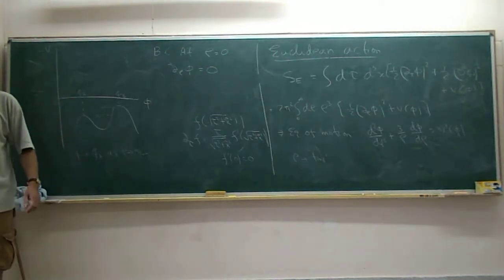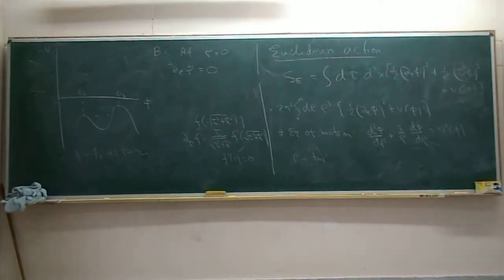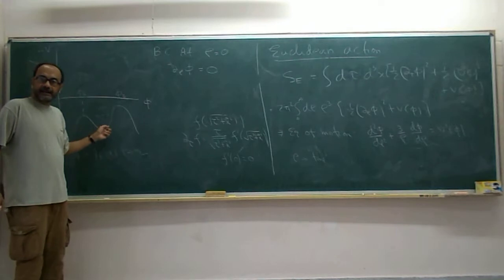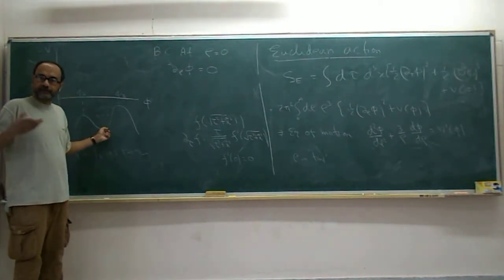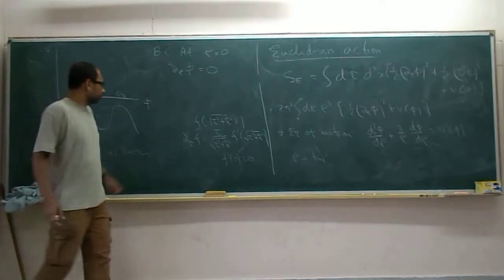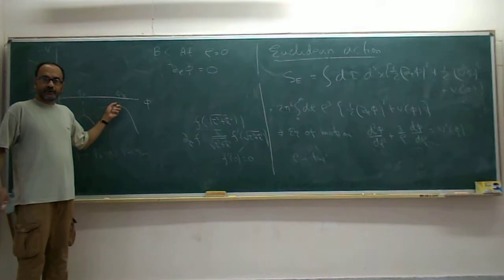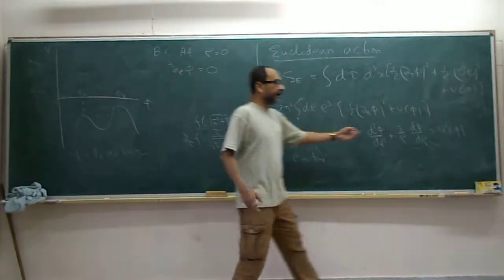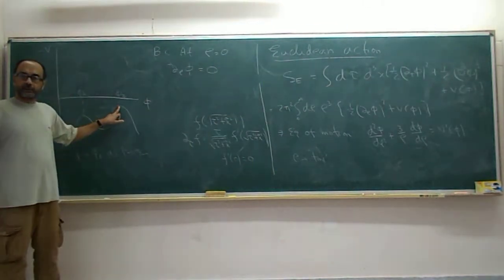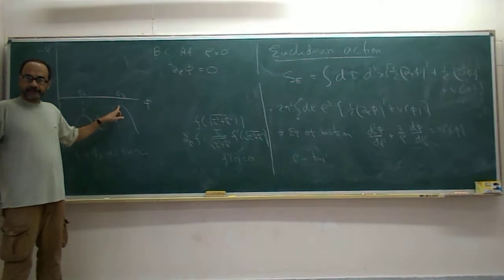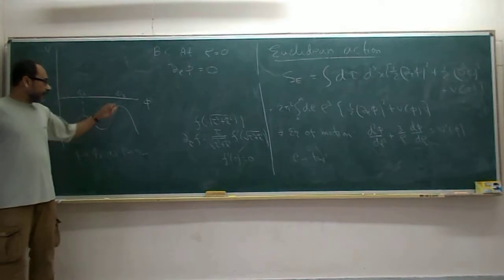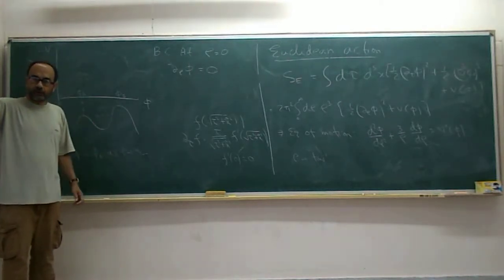Can you explain why near phi b friction is negligible? No, not near phi b. It doesn't matter if the friction is negligible near phi b, because it is the kinetic energy you are gaining along the way that friction uses. Near phi b, of course, it's sitting almost at rest, so the friction term is not doing anything because d phi by d rho is very small. As long as you are close to phi b, you are rolling very slowly, so the friction effect is not there. The friction effect comes when you start rolling. And what I am saying is that if the start of the roll happens at a large value of rho.